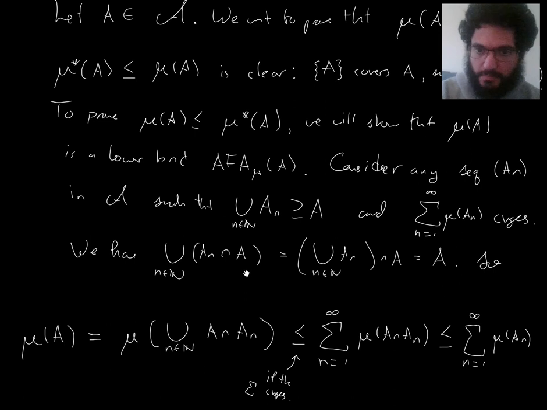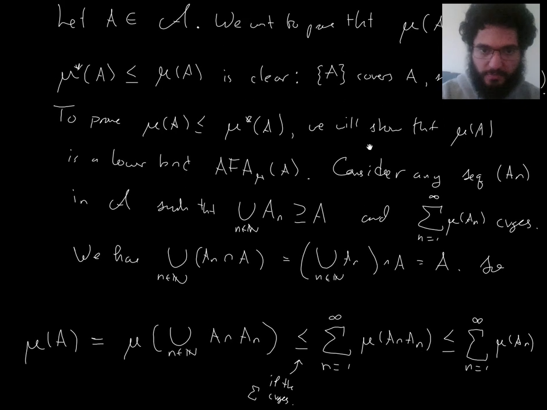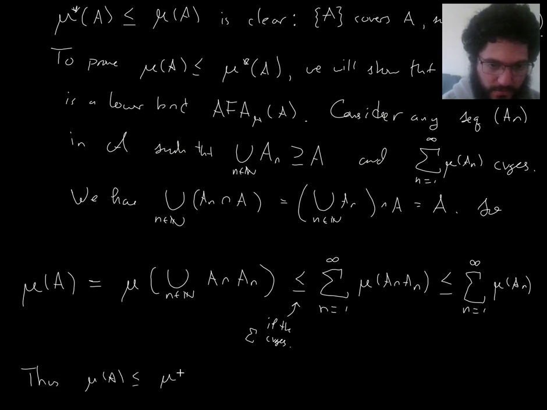So from this, we have shown that mu of A is a lower bound for the approximations from above. So thus, it's less than or equal to the greatest lower bound, which is the outer measure.